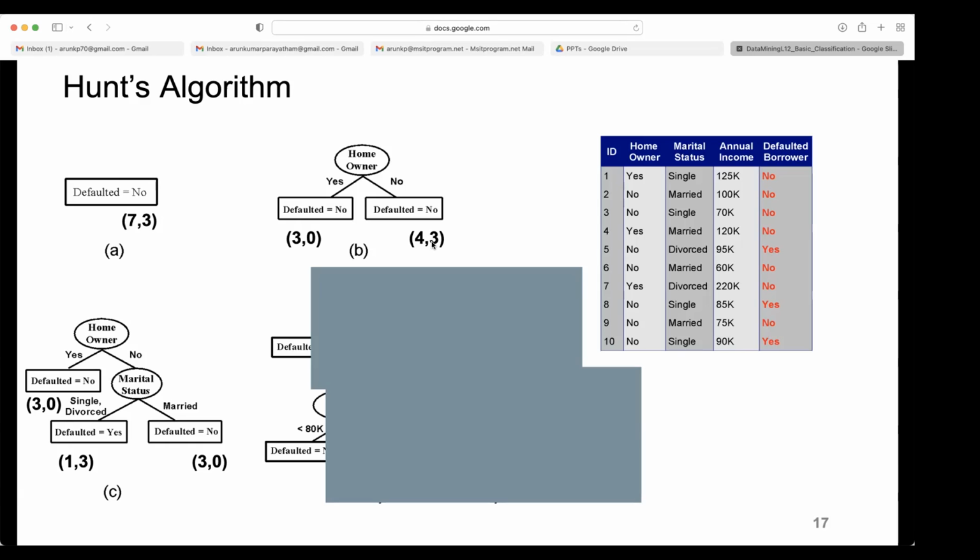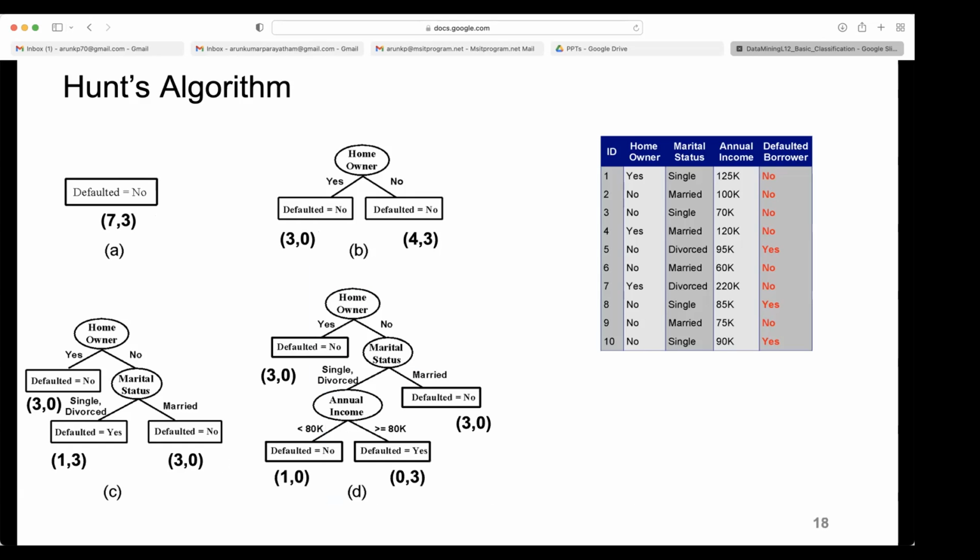Yes, sir. Since the left side contains a homogeneous class, all the objects are of one class, so we don't need to split it further. We need to create a leaf node there. So that branch ends there. It won't grow further. The right side branch is growing because we got both classes there, objects of both classes. So we need to divide, split further.